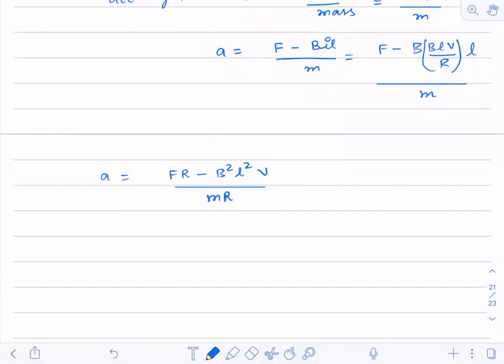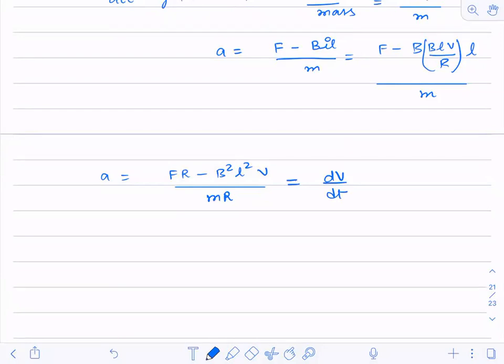Are we getting this value? Now what can I write this equal to? dV by dt. Yes, okay, this is the acceleration.